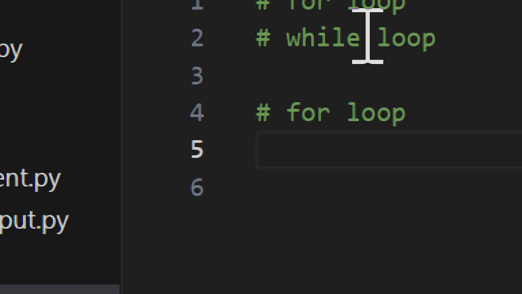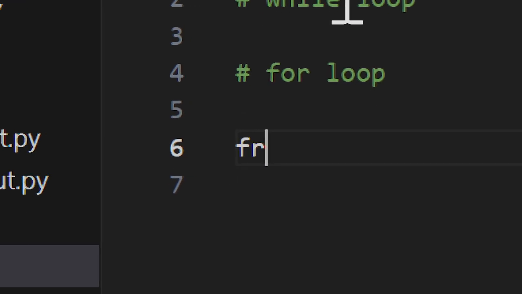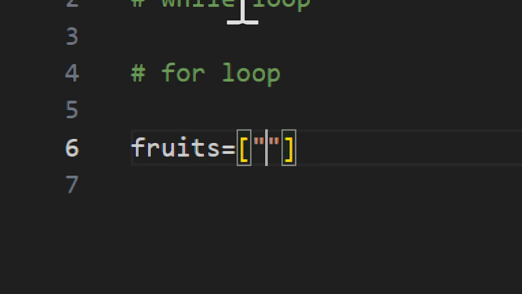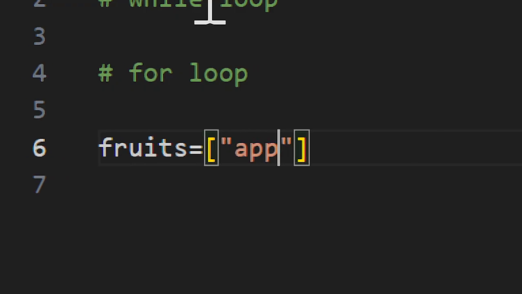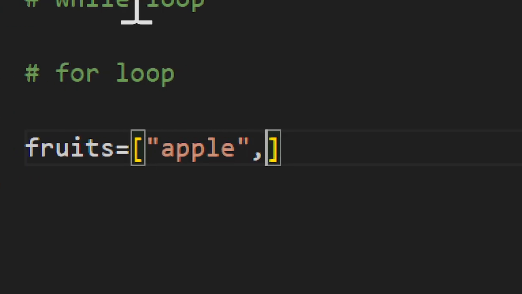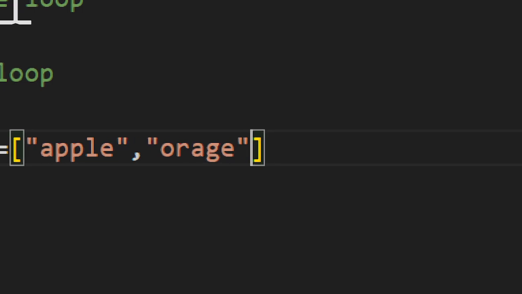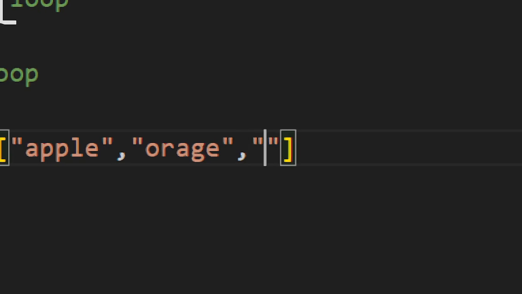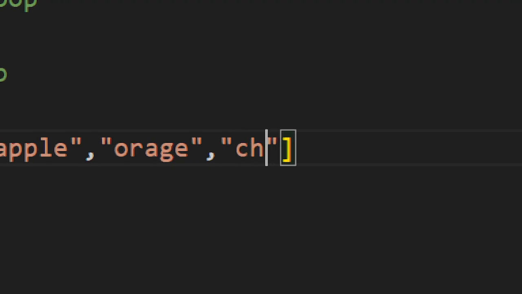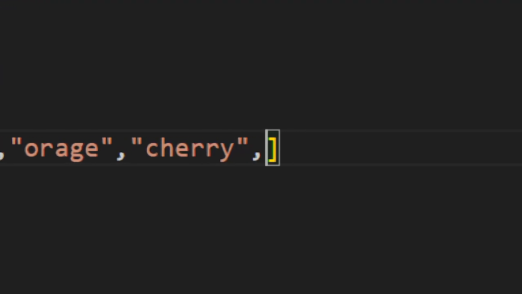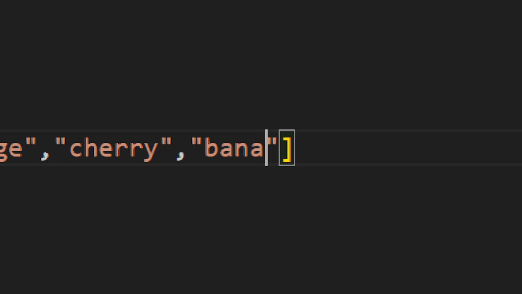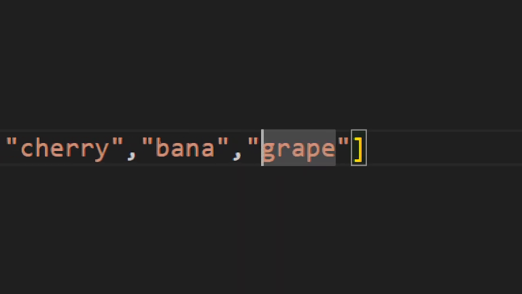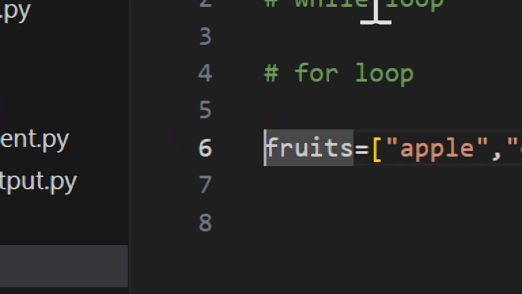For example, I write the code for that. I create a variable fruits equals, in square brackets, the list: quote apple, quote orange, quote cherry, quote banana, quote grapes. So this is the list, fruits.